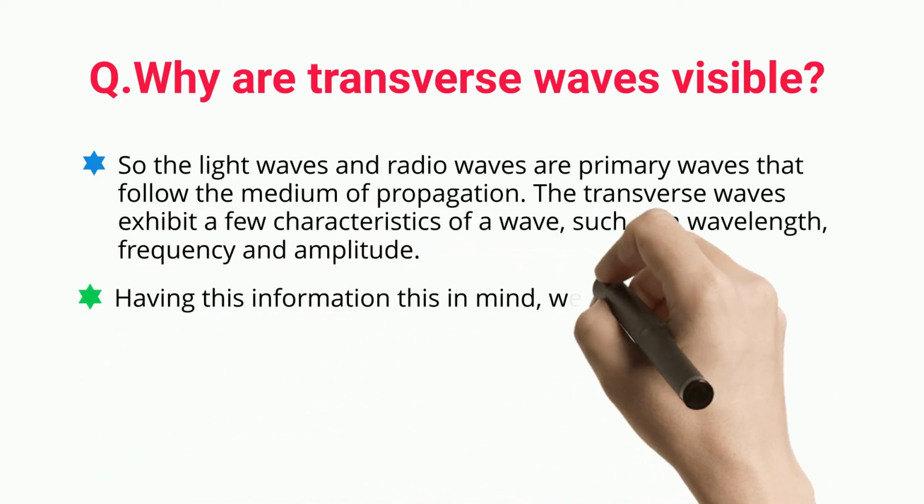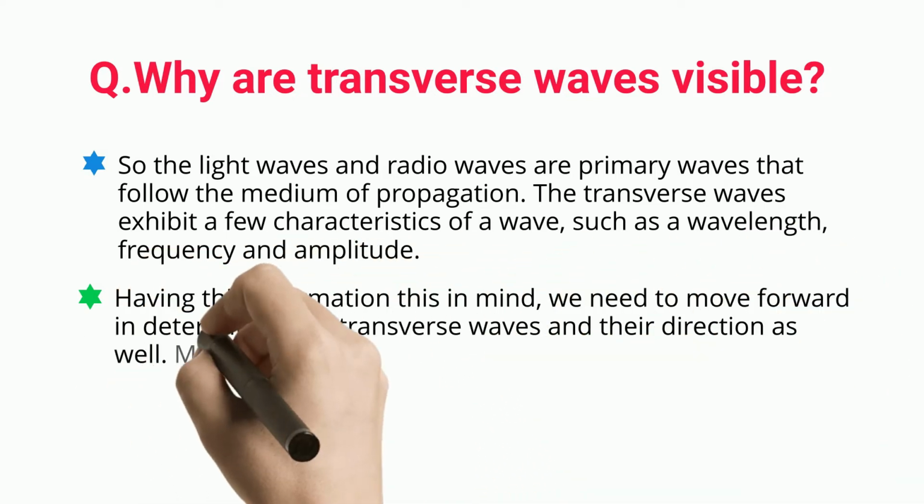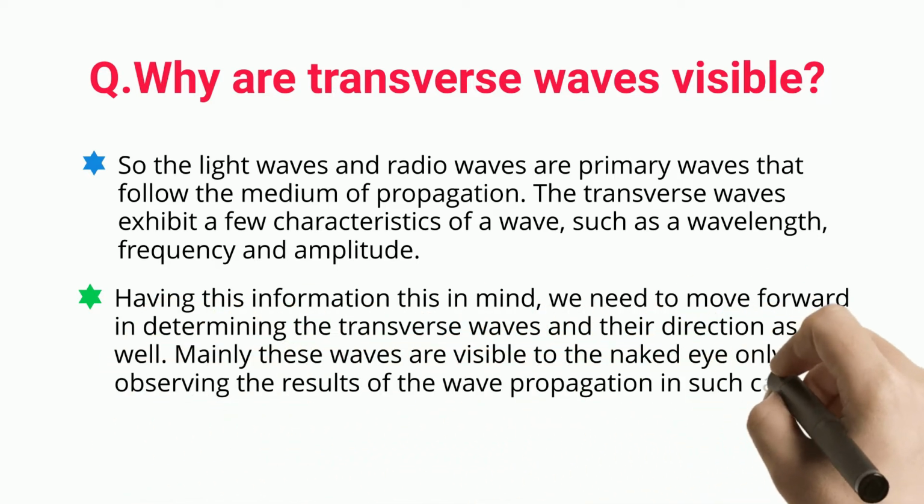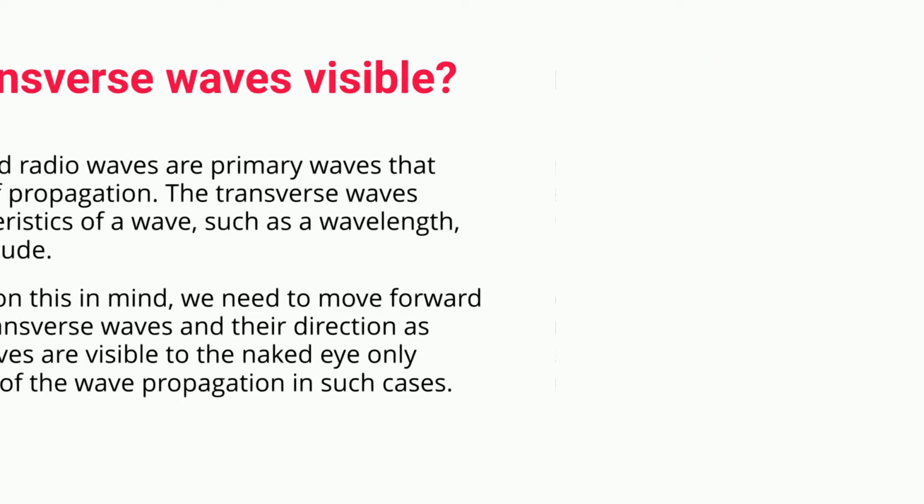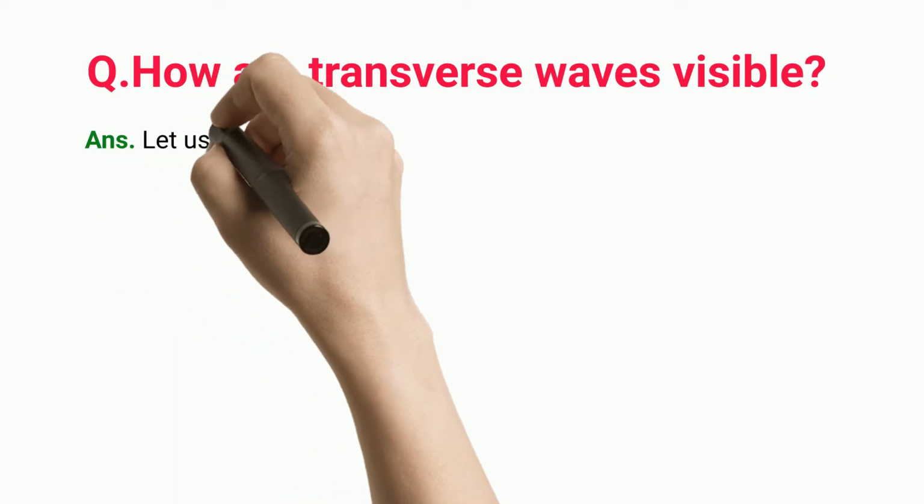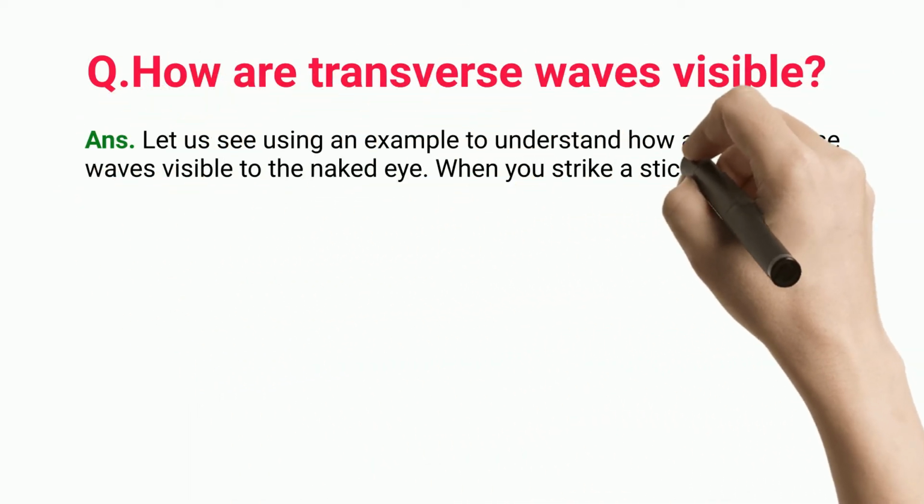Having this information in mind, we need to move forward in determining the transverse waves and their direction as well. Mainly these waves are visible to the naked eye only by observing the results of the wave propagation. How are transverse waves visible? Let us see an example to understand how transverse waves are visible to the naked eye.